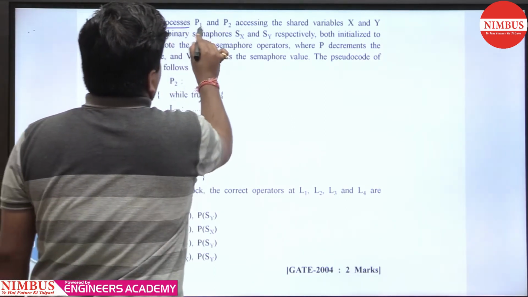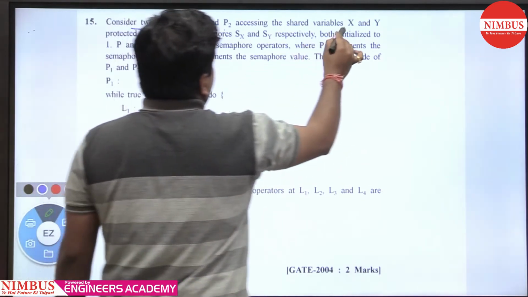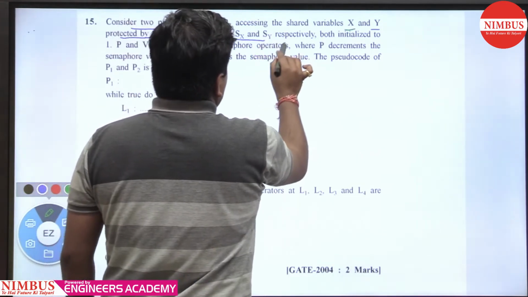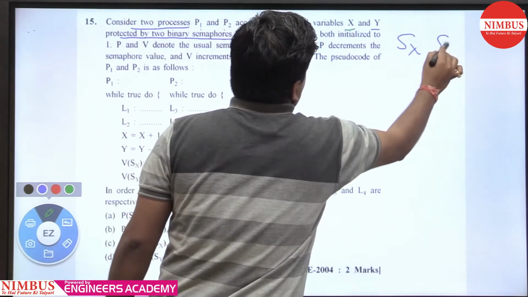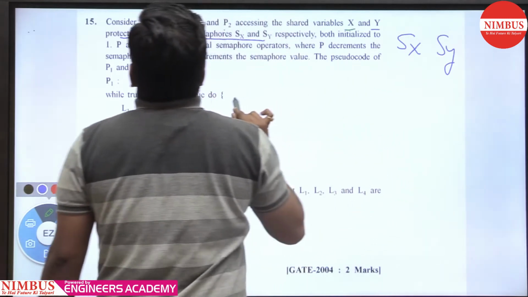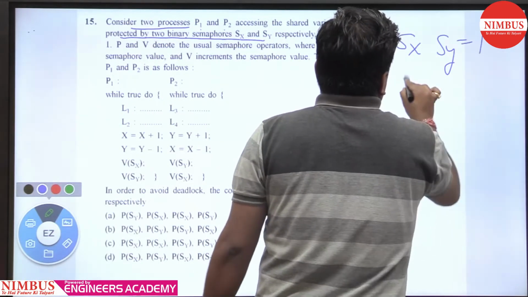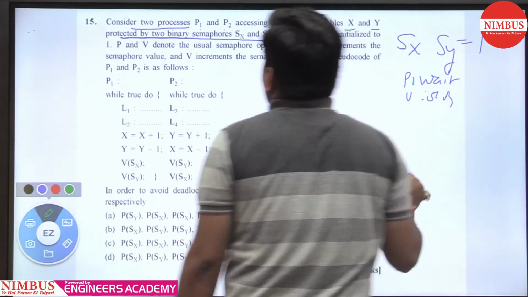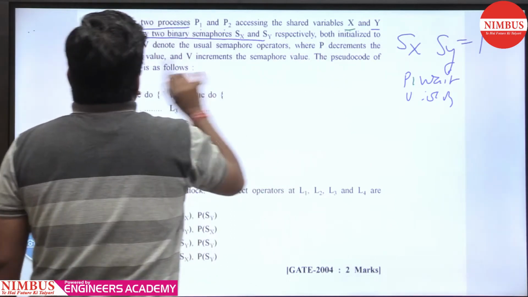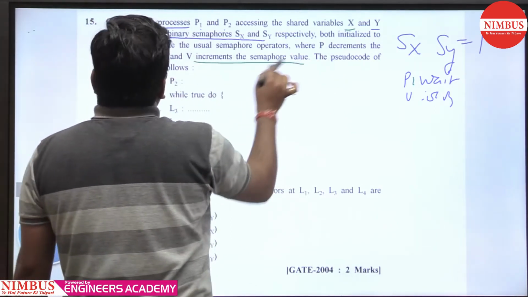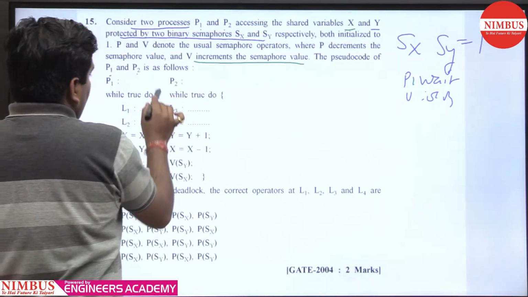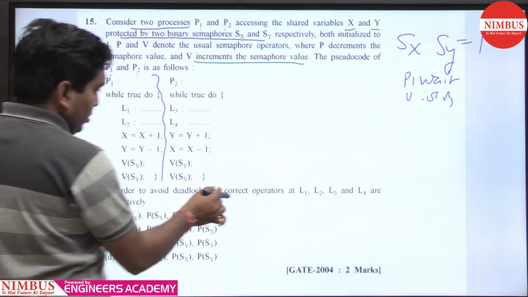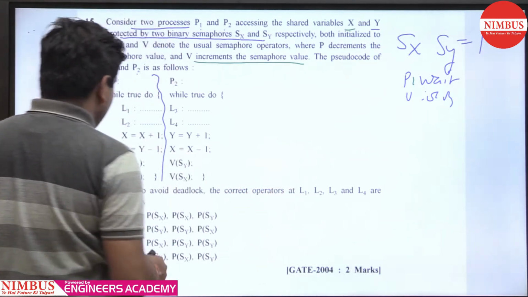Consider two processes P1 and P2 accessing the shared variables x and y, protected by two binary semaphores Sx and Sy. Both are initialized to 1. P denotes the wait operation and V denotes the signal operation. P decrements the semaphore value and V increments it. The pseudo code for P1 and P2 is given below. In order to avoid deadlock, what are the correct operations at L1, L2, L3, L4 respectively?